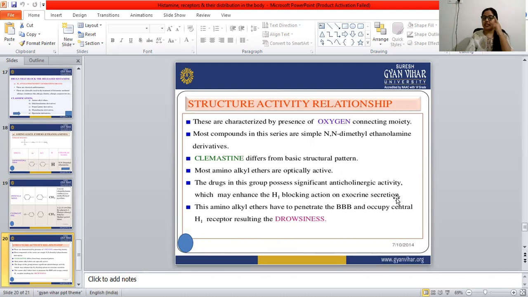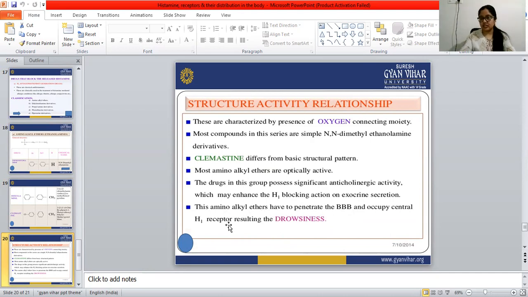These amino alkyl ethers have to penetrate the blood-brain barrier and occupy central H1 receptors, resulting in drowsiness.